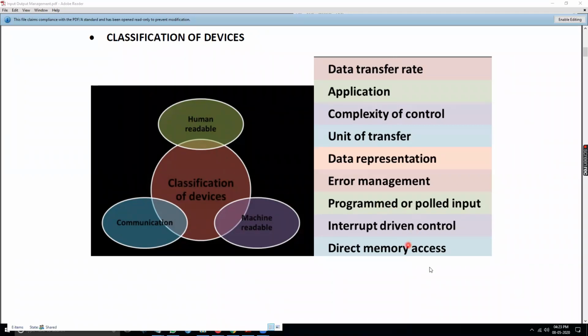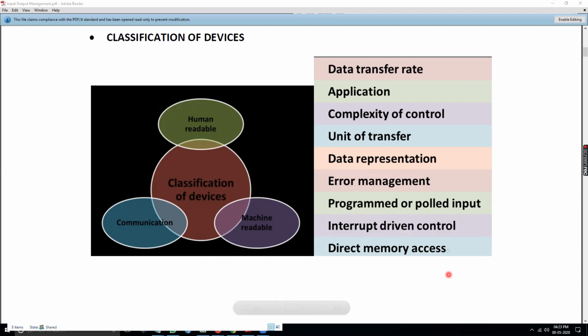Next, interrupt. Whenever you are using an interrupt from the input devices, then accordingly the devices should be able to know what to do, whether it has to suspend the CPU or if not, what it has to do, or whether it has to go back to the ready state, like that.